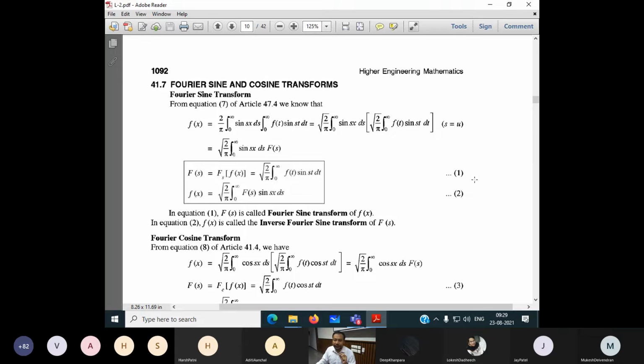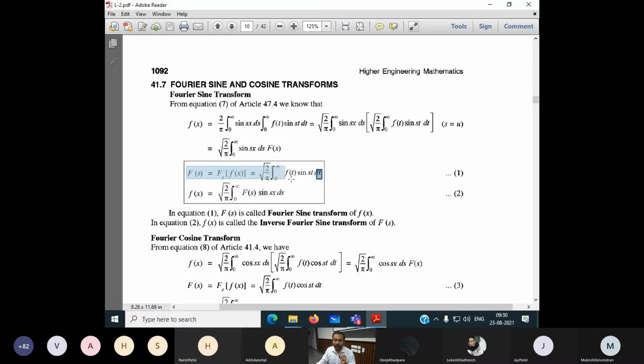Equation 1 is called the sine Fourier transform of f of s. Please note down this one. Inside this big box, the first equation is called the sine Fourier transform. F of s is equal to square root of 2 by pi, integration 0 to infinity of f of t into sine st into dt with respect to t.